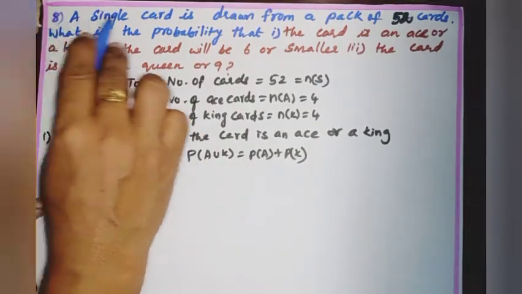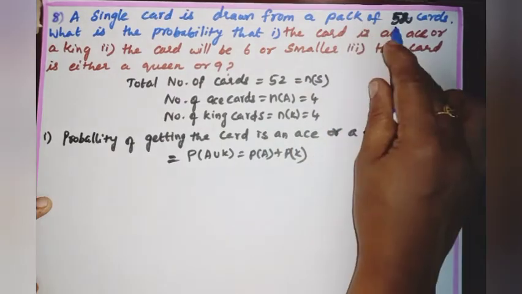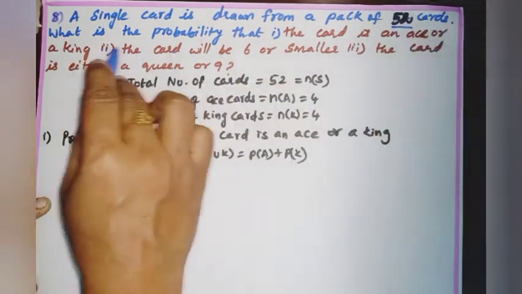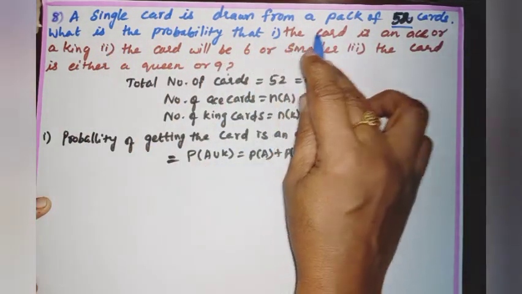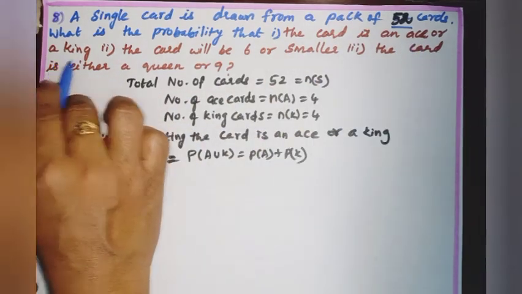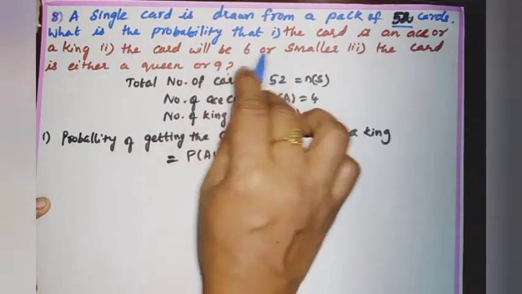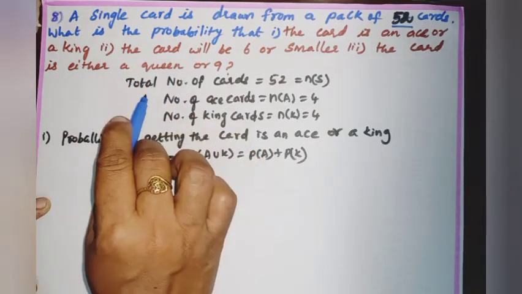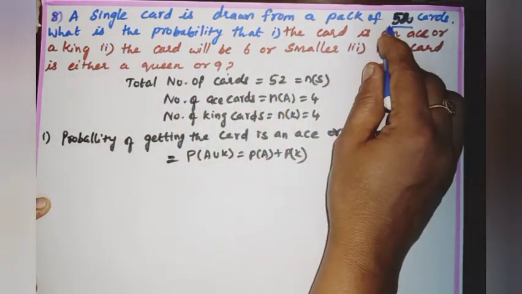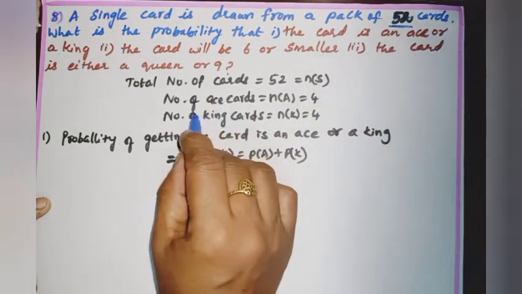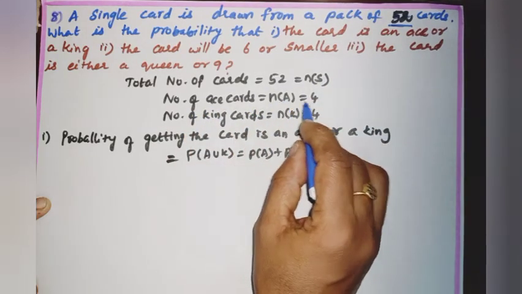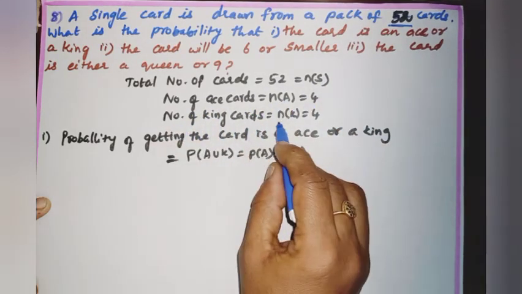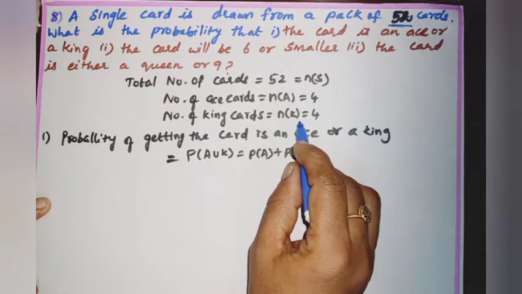Sum number 8. A single card is drawn from a pack of 52 cards. What is the probability that first subdivision, the card is an ace or a king? Second one, the card will be 6 or smaller. The third subdivision, the card is either a queen or 9. Total number of cards is 52, that is N of S. Number of ace cards is N of A, that is 4. Number of king cards is N of K, which is equal to 4.